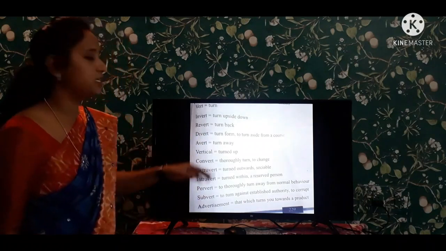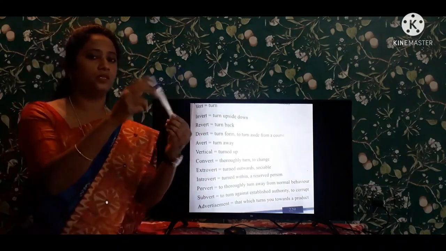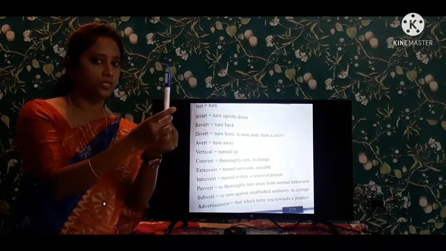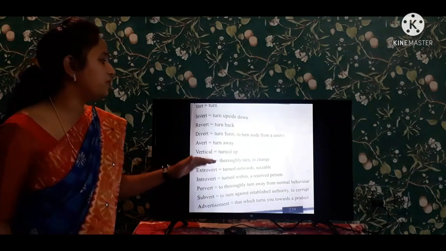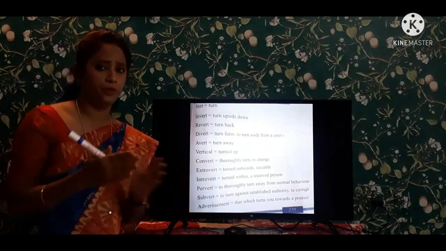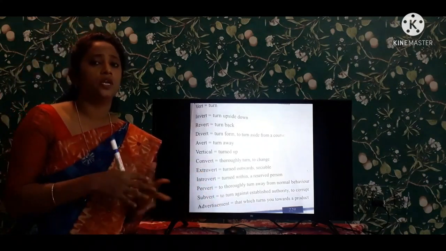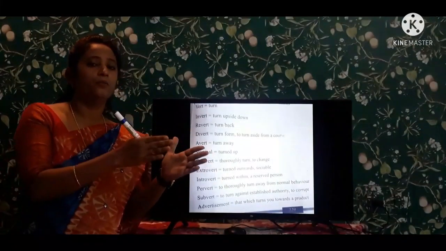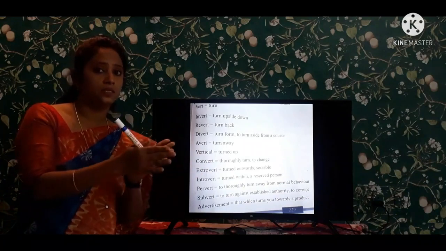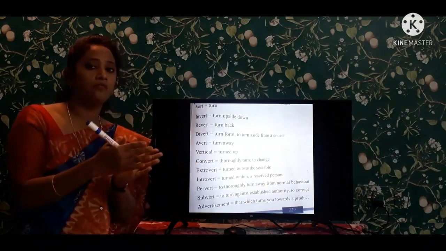Next one is vertical, like this. This is a vertical and this is a horizontal. This is an example for vertical. And next, convert. Convert means in laboratories they change the color, converting it to another color. The chemical bonds take place. It changes the form, everything, right?